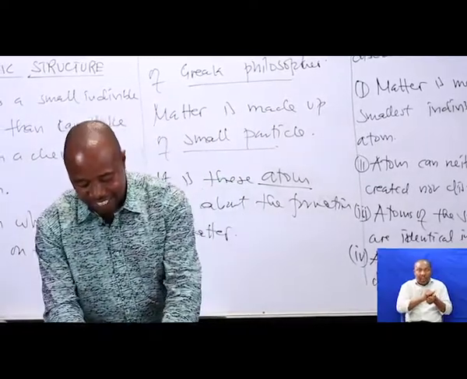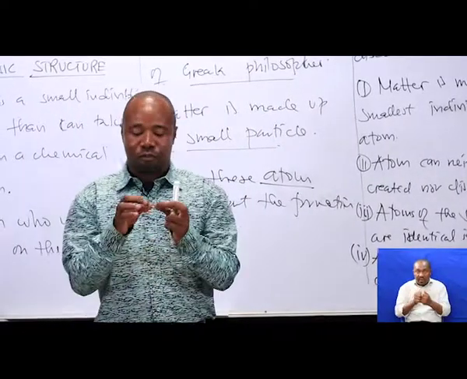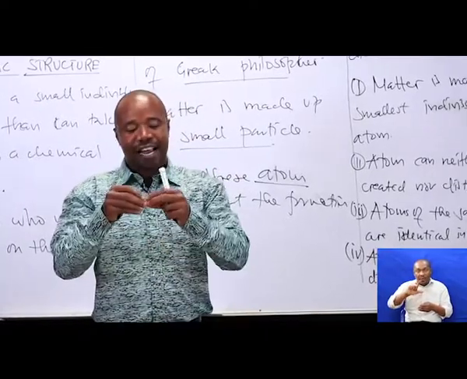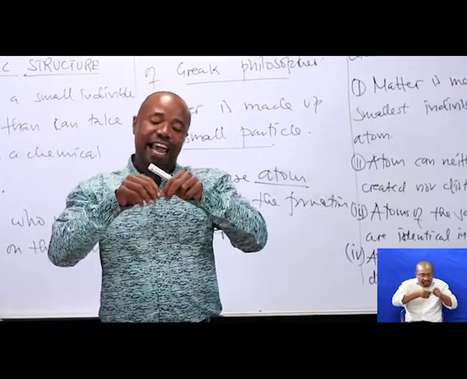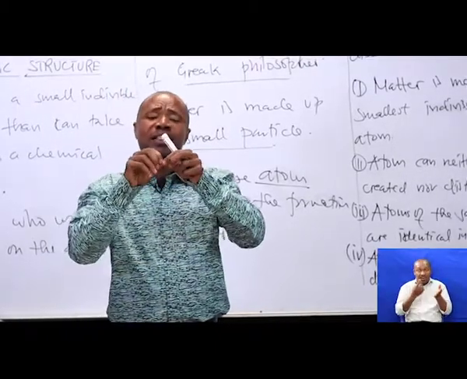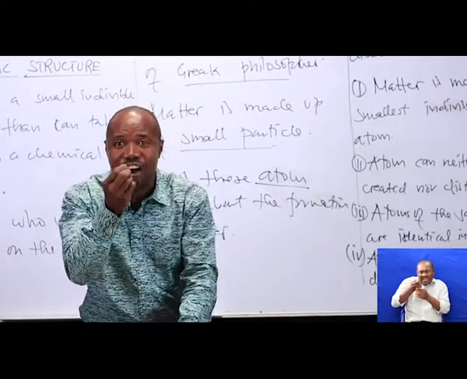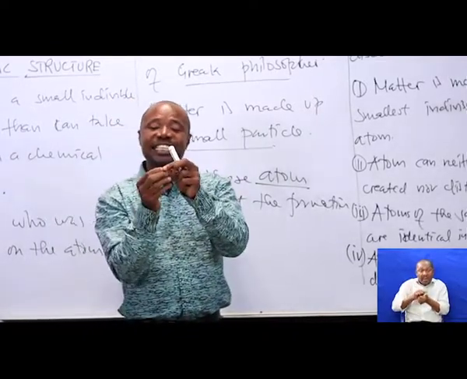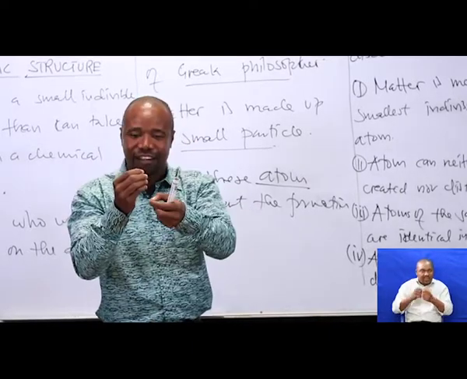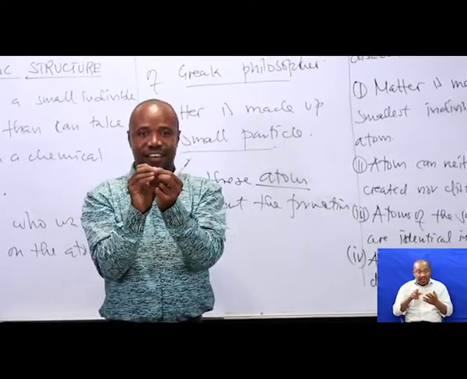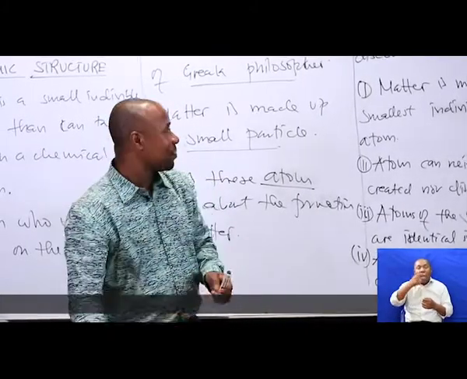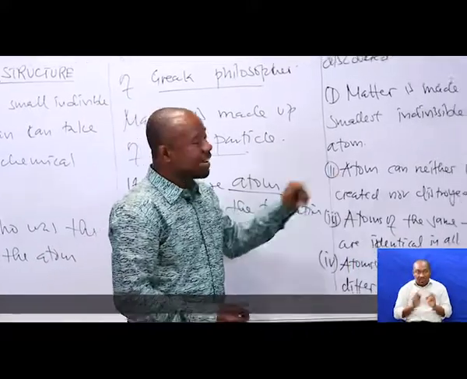If I take a piece of foil and cut it, and again cut it, and again, I will remain with a very, very small particle which can't be cut again. That small particle is what we call an atom. Okay? That's fine.